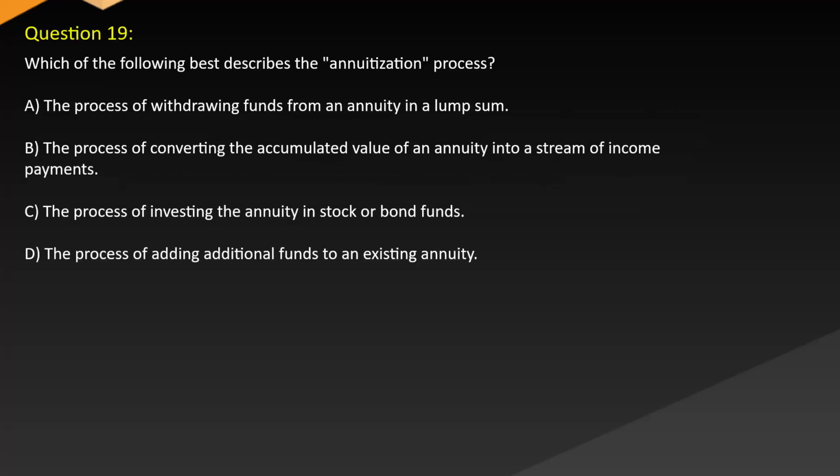Question 19. Which of the following best describes the annuitization process? A. The process of withdrawing funds from an annuity in a lump sum. B. The process of converting the accumulated value of an annuity into a stream of income payments. C. The process of investing the annuity in stock or bond funds. D. The process of adding additional funds to an existing annuity.